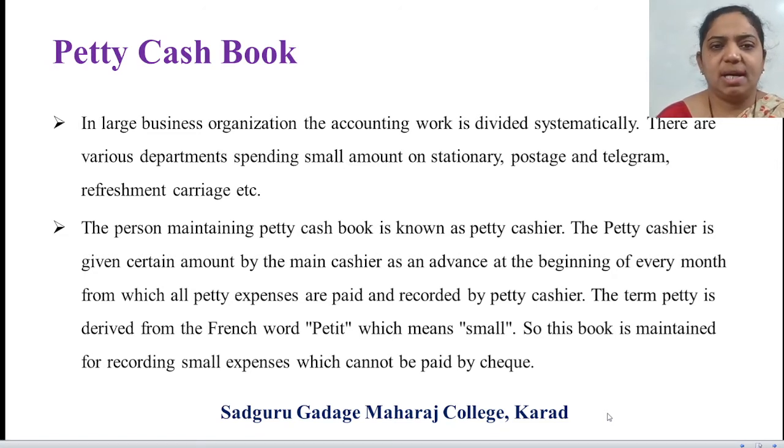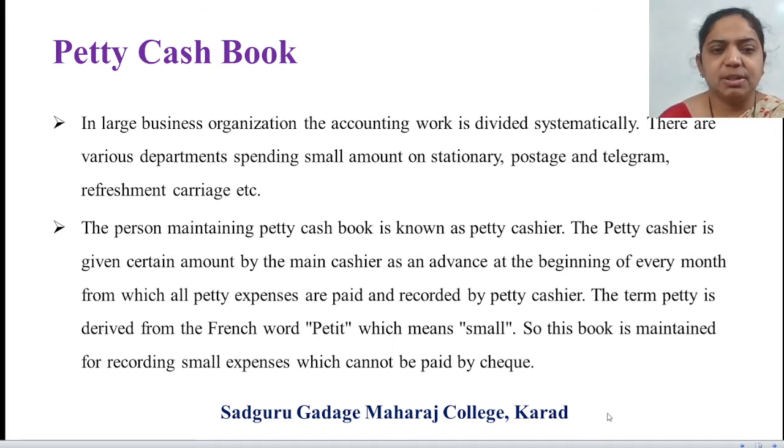In a large business organization, the accounting work is divided systematically. There are various departments spending small amounts on stationery, postage and telegram, refreshment, carriage, etc. So you can see various big organizations are there, and their accounting work is divided systematically. The person maintaining the cash book is known as the petty cashier.